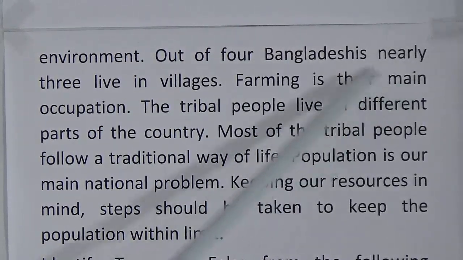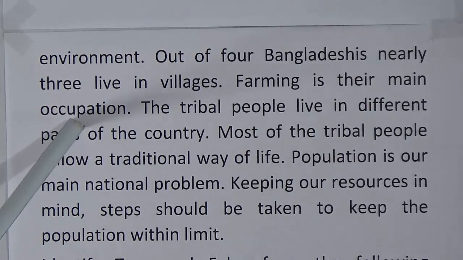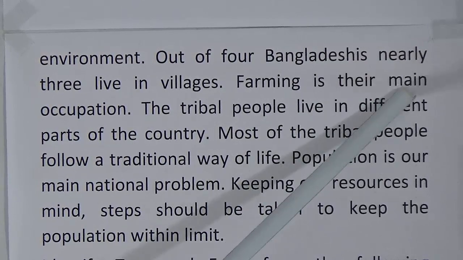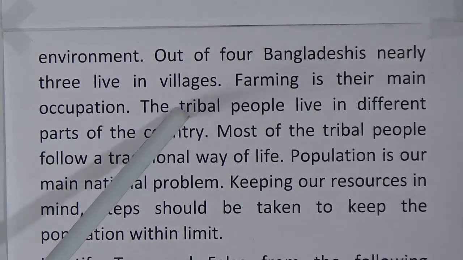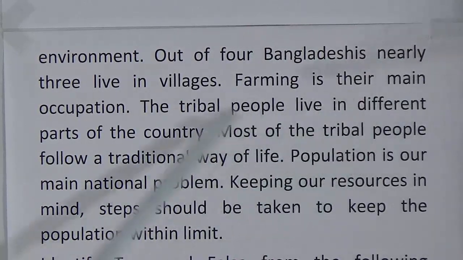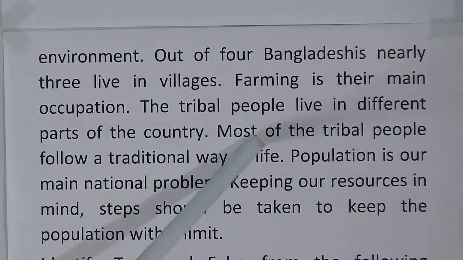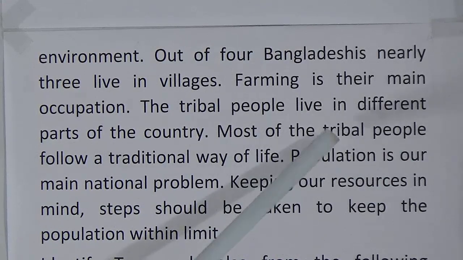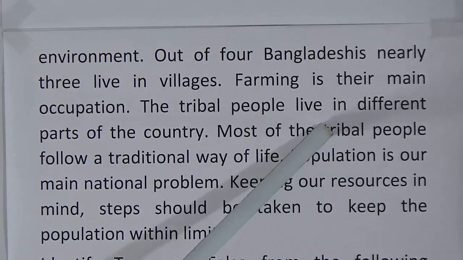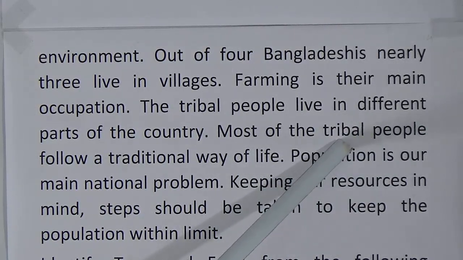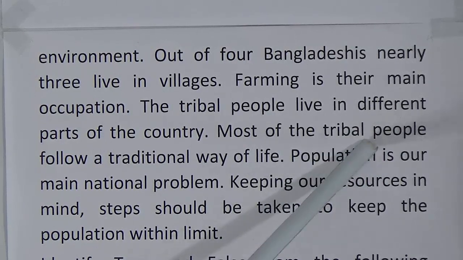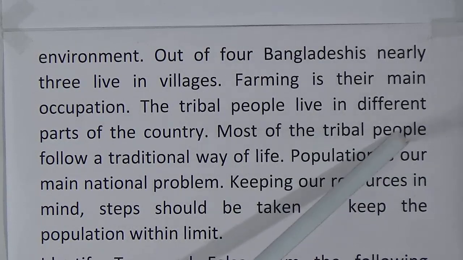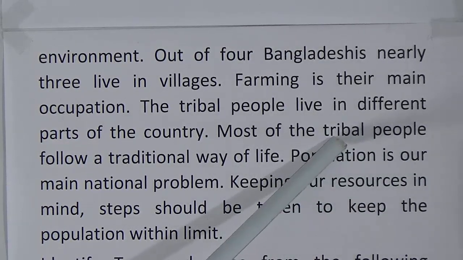Farming is their main occupation. So look here, occupation means job, occupation means work. Farming is their main job or occupation. The tribal people live in different parts of the country. Most of the tribal people follow a traditional way of life. Here tribal people represent the ethnic minorities, for example, Garo, Khasiya, Sautal. They are called the tribal people.